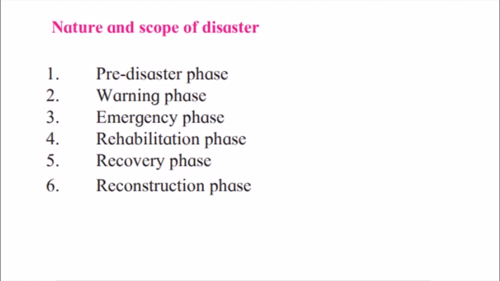Let's now talk about the nature and scope of disaster. There are different phases for the nature and scope of disaster. For example, we have the pre-disaster phase, warning phase, emergency phase, rehabilitation phase, recovery phase, and reconstruction phase. The starting phase, before the disaster has happened, is called the pre-disaster phase, where people are to be trained about the disaster. They should know what they have to do if a disaster takes place in future.